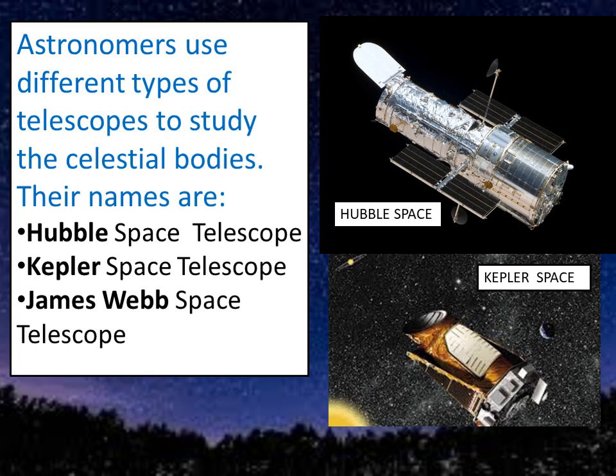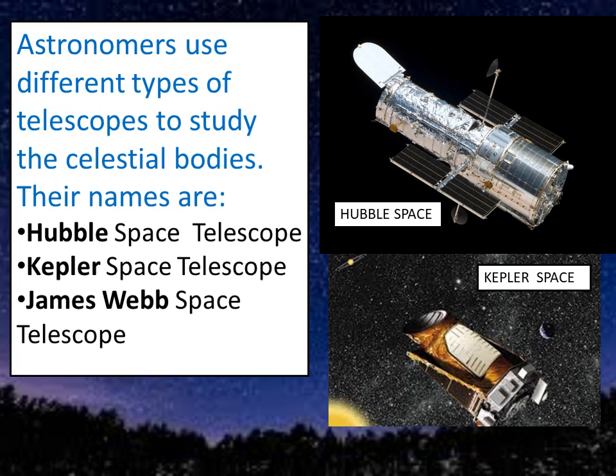Now what do they do? Astronomers use different types of telescopes to study the celestial bodies. Their names are Hubble Space Telescope, Kepler Space Telescope, James Webb Space Telescope. So you can find in the picture how the Hubble Space Telescope looks. It's very shiny, just have a look.